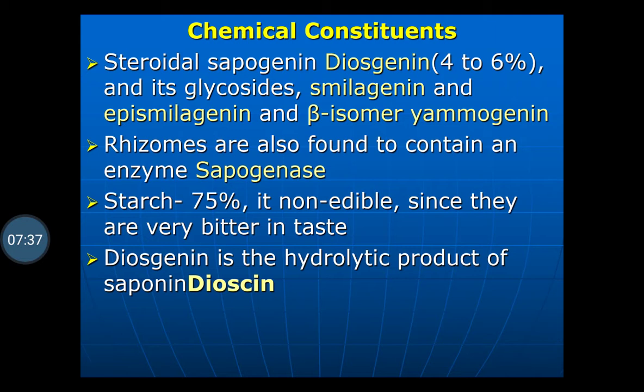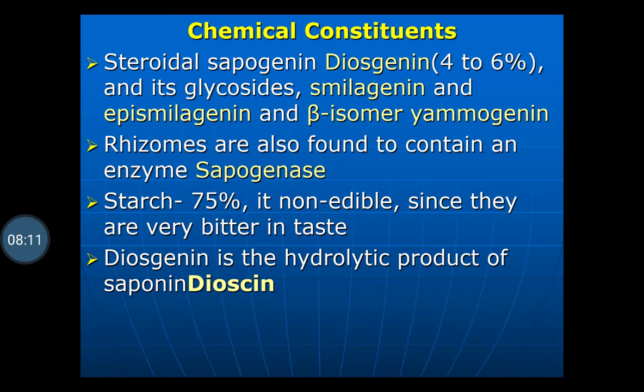Chemical constituents: steroidal sapogenin, that is diosgenin, amount is 4 to 6%, and its glycosides, smilagenin and epismilagenin, and beta isomers of gymogenin are the chemical constituents which are present. So chiefly it contains diosgenin, along with smilagenin, epismilagenin, and beta isomer of gymogenin. Rhizomes are also found to contain the enzyme saponinase.